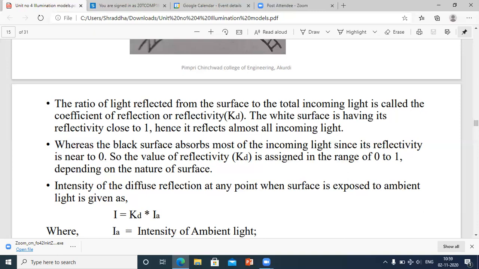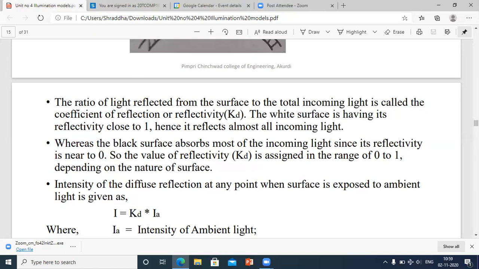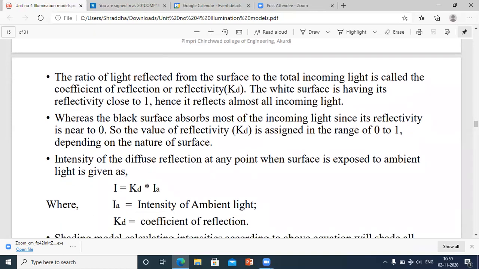So whatever KD value falls from 0 to 1 is nothing but the measure of reflectivity. Now, the intensity of the diffuse reflection at any point when a surface is exposed to ambient light is given as follows. Intensity of the diffuse reflection I equals KD into IA.